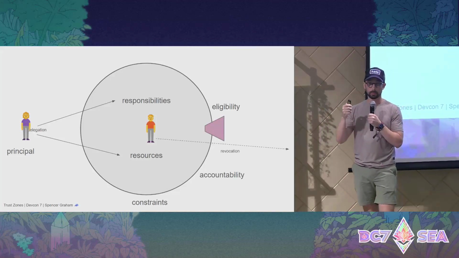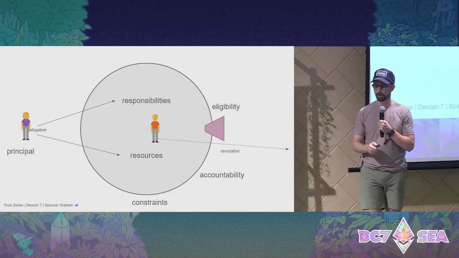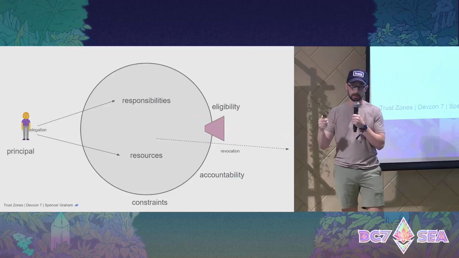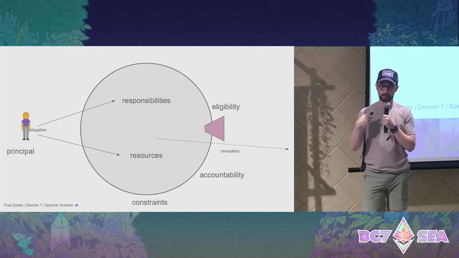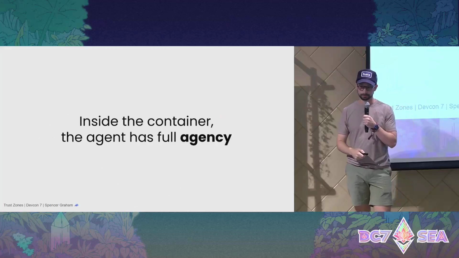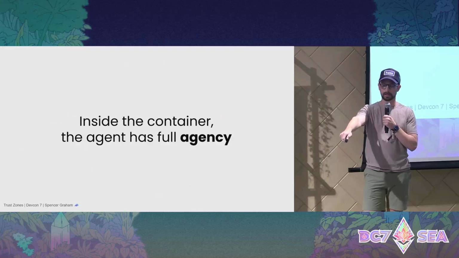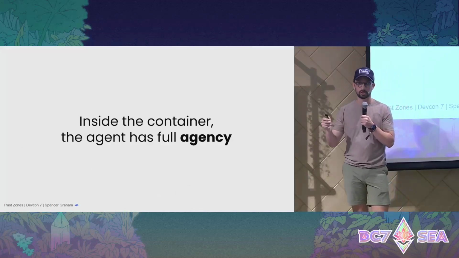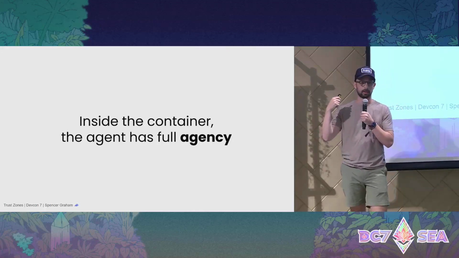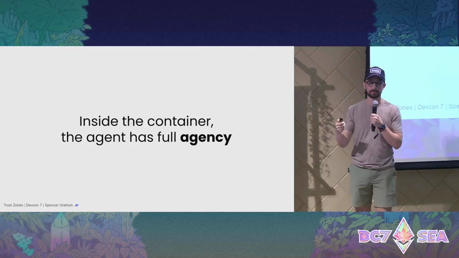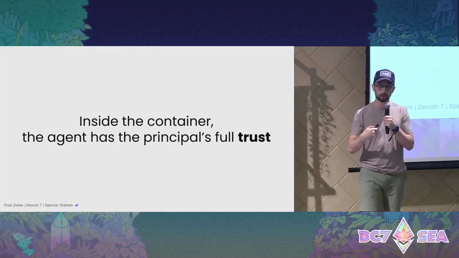And then I can also define the container with accountability mechanisms that can revoke the agent and hold them accountable if they're not meeting my needs or conforming to what I need. Inside the container, remember, the agent has full agency. They can do whatever they want within the constraints and the resource size and everything that I've set up for that container. Inside the container, the agent has my full trust.